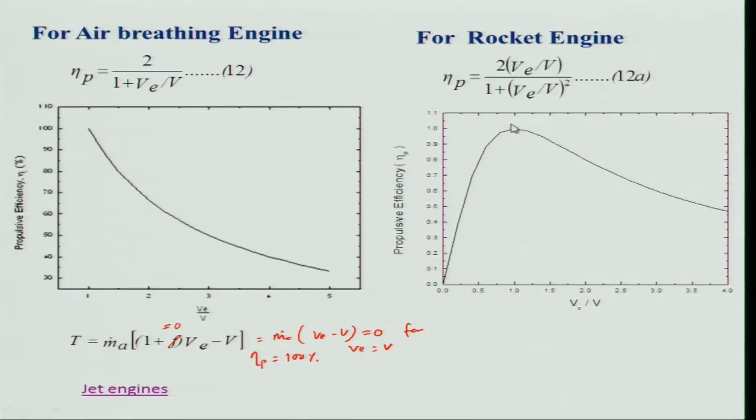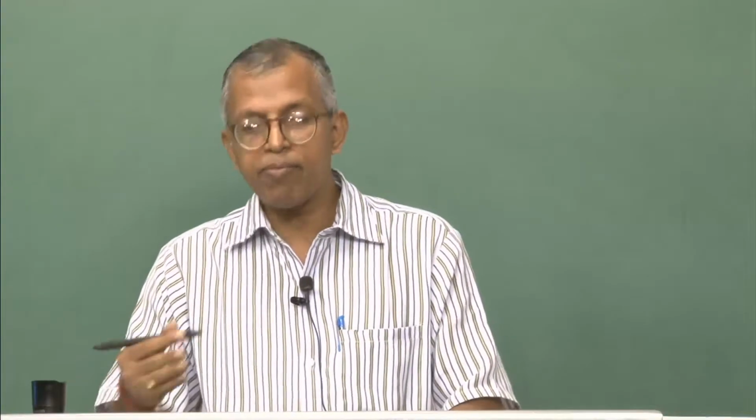So, it goes on increasing till it reaches VE equal to V, the velocity ratio becomes 1, and after that it decreases, right. Generally it is not possible to maintain VE by V equal to 1, because it will be all accelerating. Therefore, people try to operate in this regime where propulsive efficiency will be very high. People do not operate in this other region, although sometimes during the static, during the intake maybe, but that is a very small time.